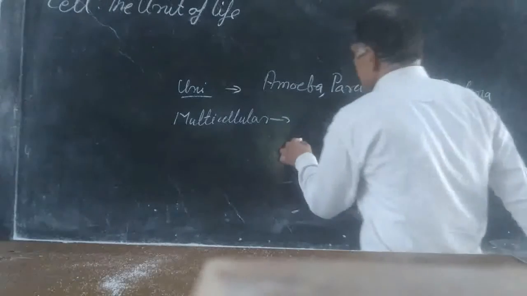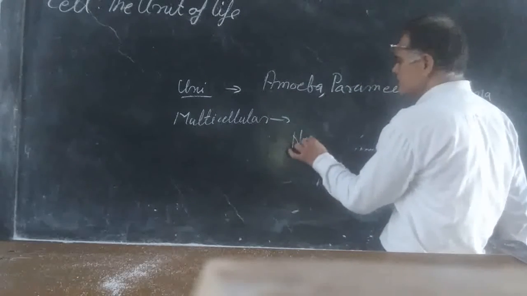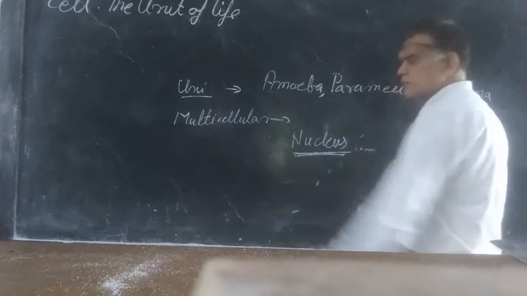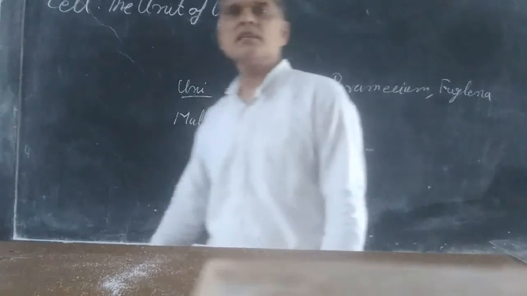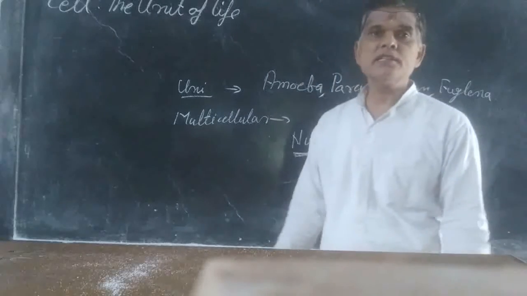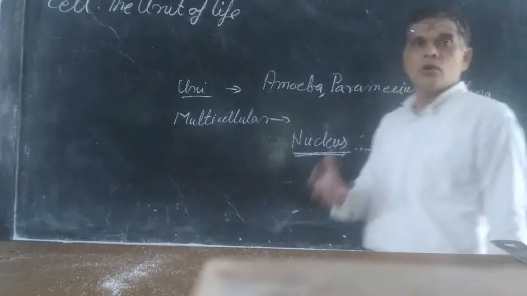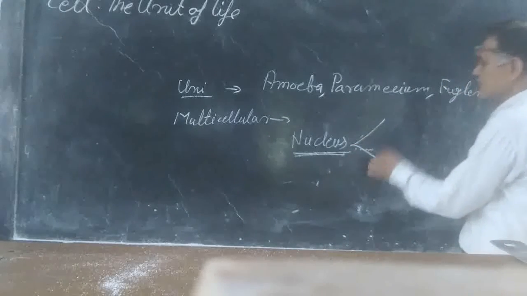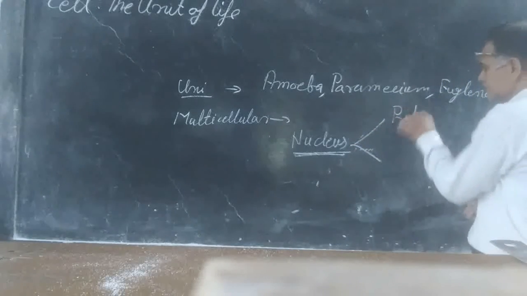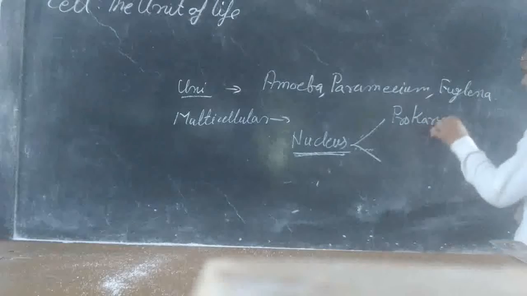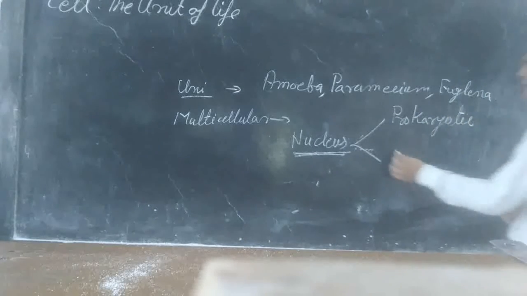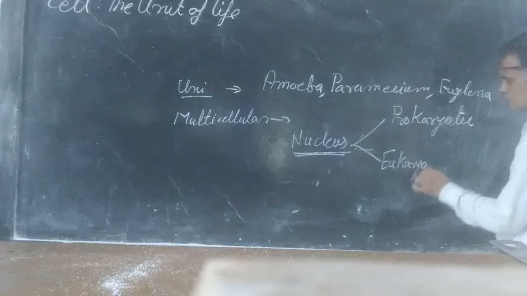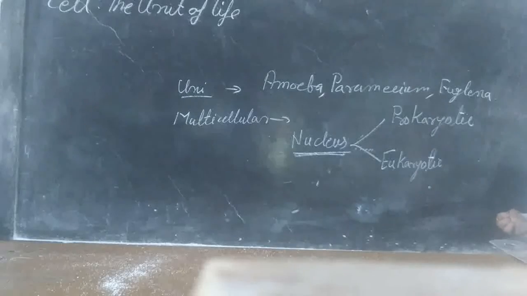Inside the cell, the prominent cell organelle is the nucleus. On the basis of the nucleus, cells are of two types: one is prokaryotic and another is eukaryotic.